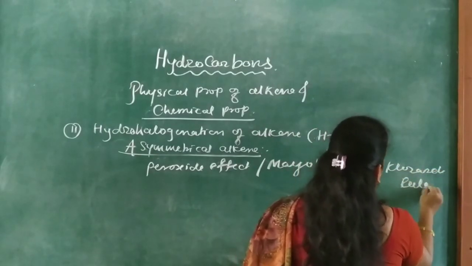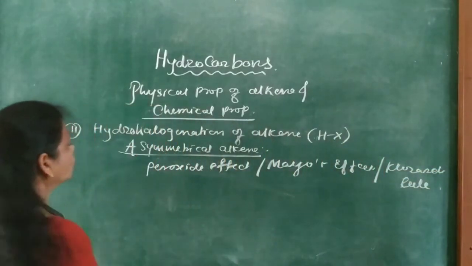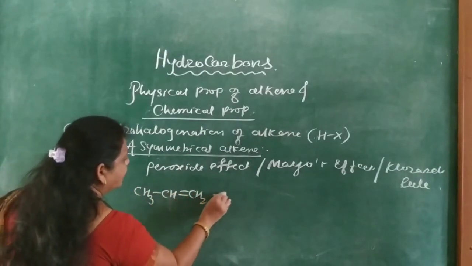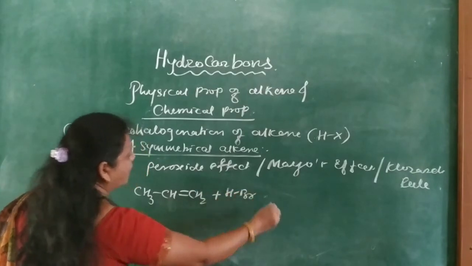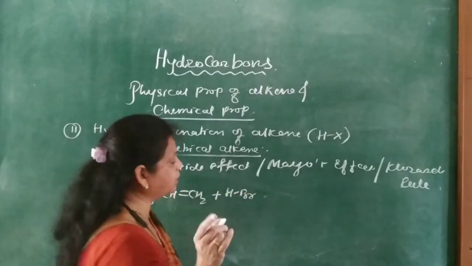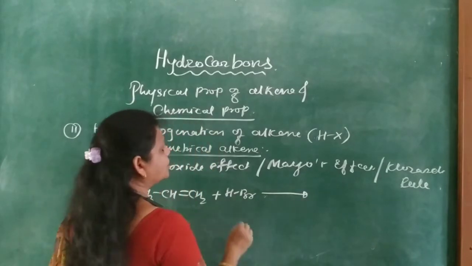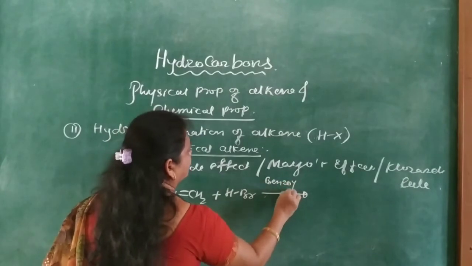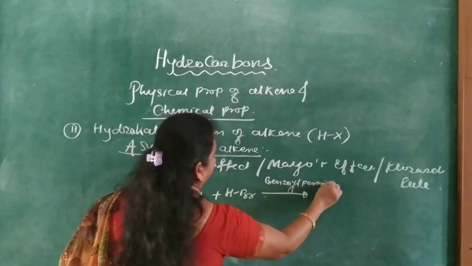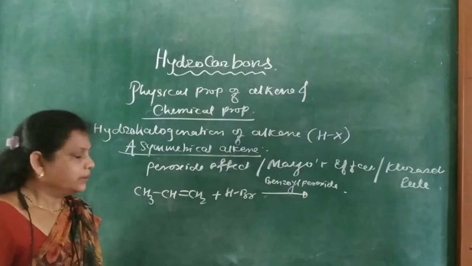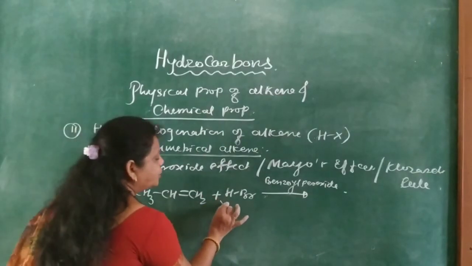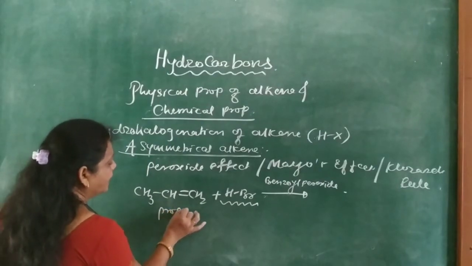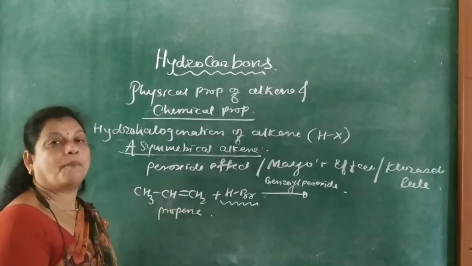If an unsymmetrical alkene reacts with hydrogen bromide, only HBr, in the presence of peroxide, especially benzoyl peroxide or hydrogen peroxide, then the addition of HBr on the unsymmetrical alkene is carried out opposite to that of the Markovnikov rule.